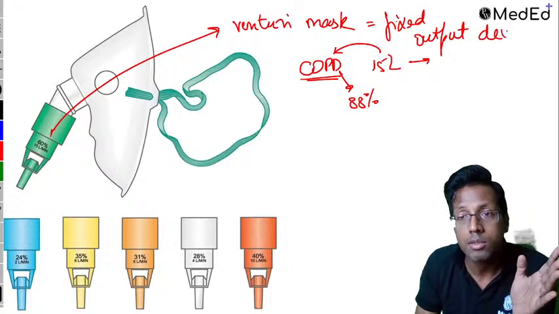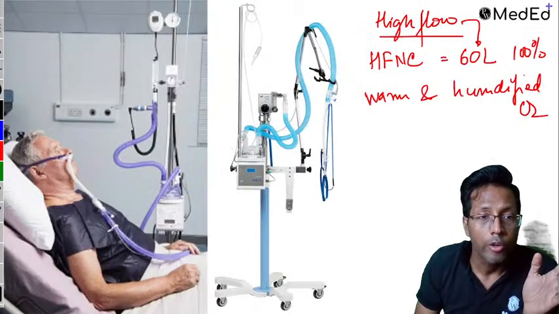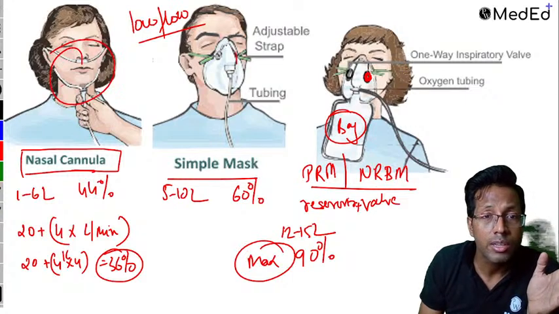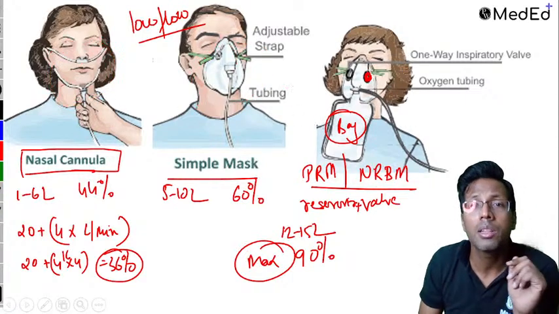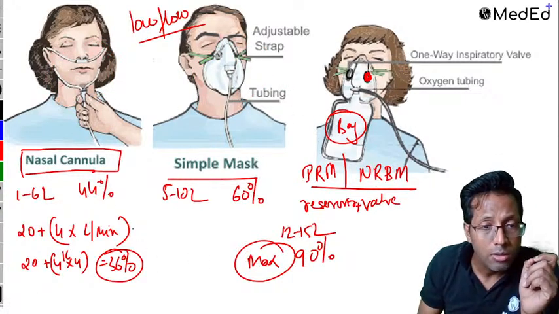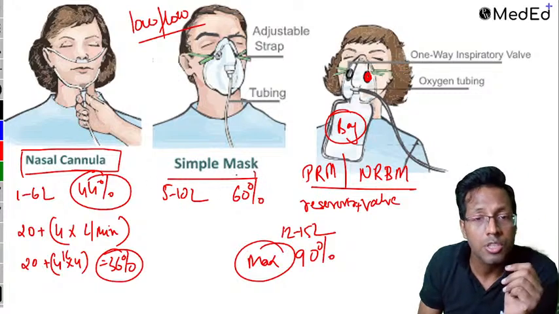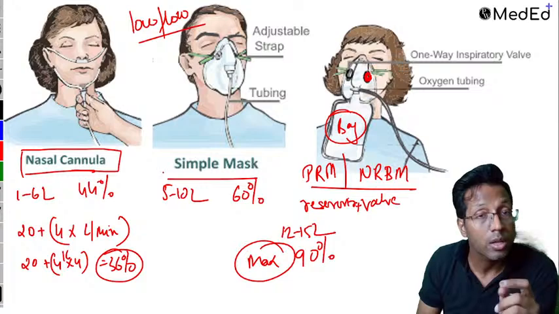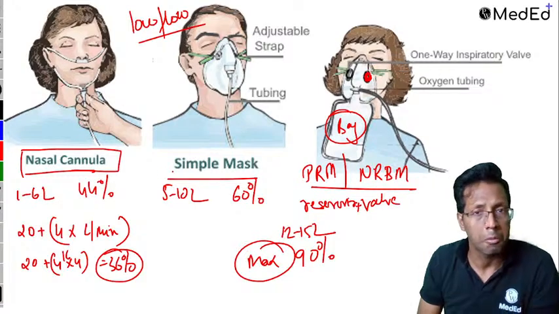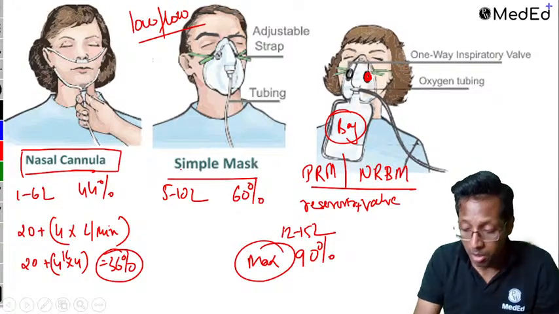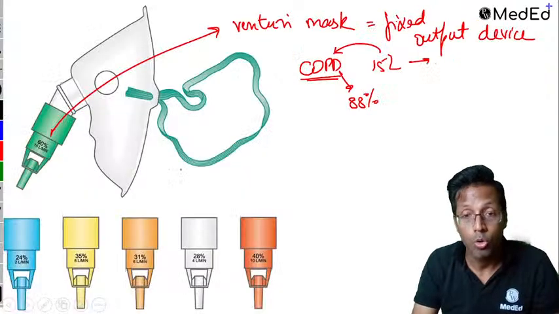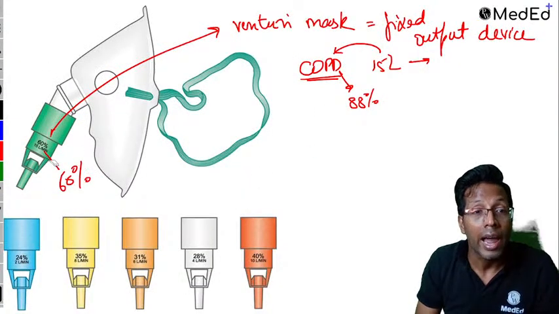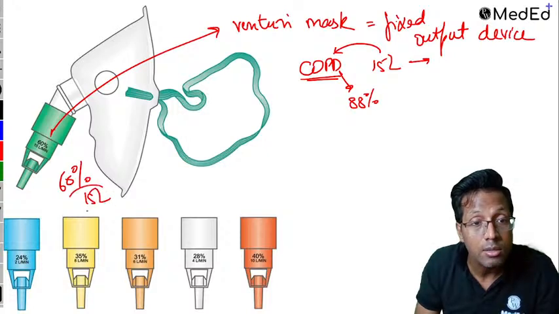So this is what works as a fixed output device. Previously, whether it is a nasal cannula, a Hudson mask or a non-rebreathing mask, everywhere I've told you it's 44% maximum, 60% maximum, 90% maximum. But I can't tell you whether it is going exactly or not. It may be going, it may not be going. But when you use a Venturi mask, you know how much is going. You take the green one, you know it is 60%, and 60% at 15 liters.